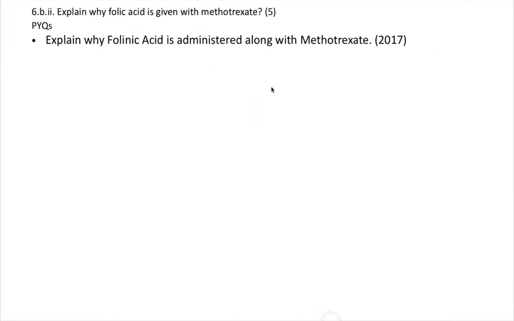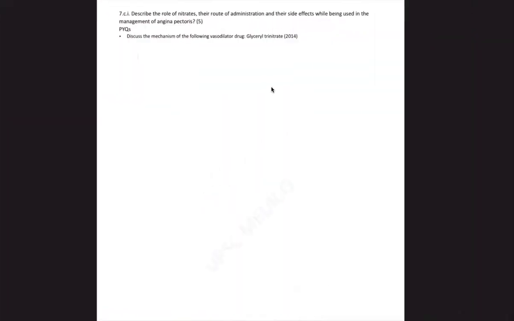Now this question has an issue. This is the explain why question on folic acid. Folic acid should never be given because folic acid is not useful, but folinic acid is given. And this question got repeated in the regular test series, Target 2025 test series, DAWP as well, because any explain why questions in pharmacology are high yield questions. Okay, we give folinic acid, not folic acid. Folic acid will not work. We have to give folinic acid. A similar question came in 2017.